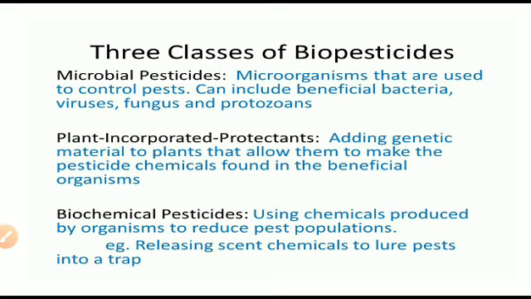The example is Bt cotton. Next one, that is biochemical pesticides. These are the chemicals used by organisms to reduce the pest population. An example is releasing a scent chemical to lure pests into a trap.